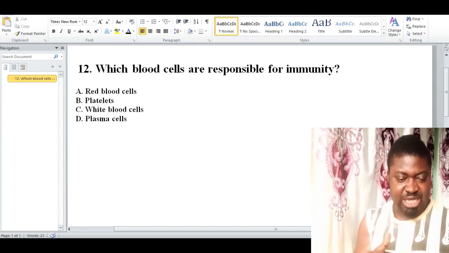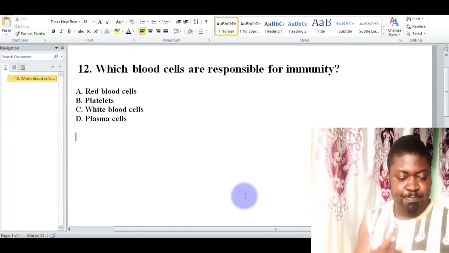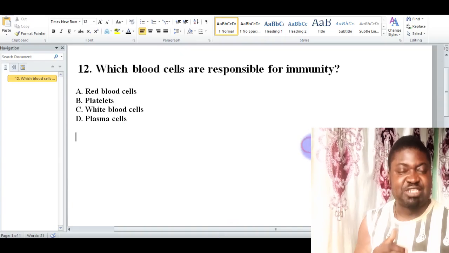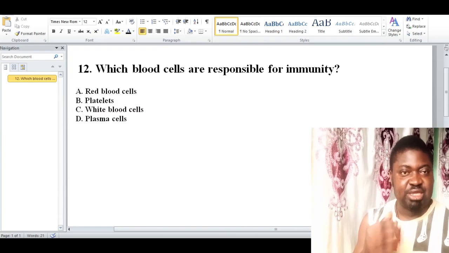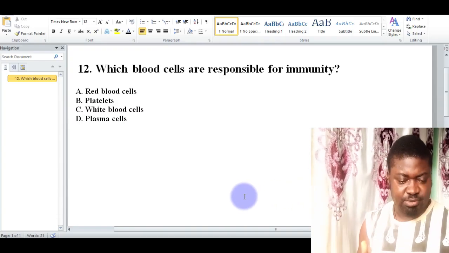Which blood cells are responsible for immunity? We have A, the red blood cell, B, platelet, C, the white blood cell, and D, plasma cell. Which option is correct? The correct option here is option C, the white blood cell.